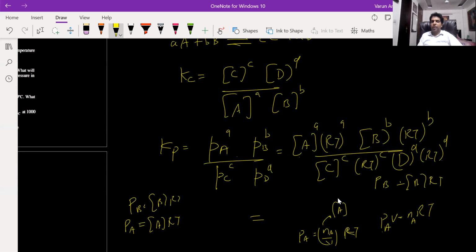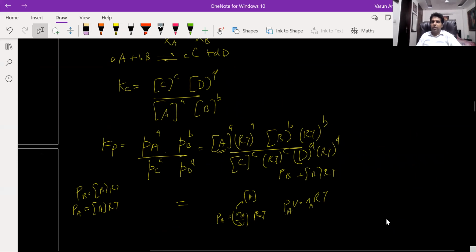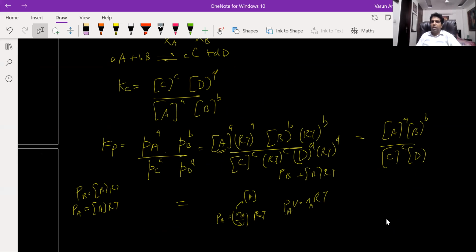Now concentration of A raised to power a, so I can write this like this: concentration of A raised to power a, concentration of B raised to power b, upon concentration of C raised to power c, concentration of D raised to power d, and RT raised to power a plus b minus c plus d.